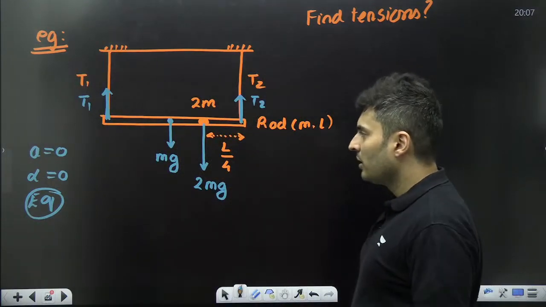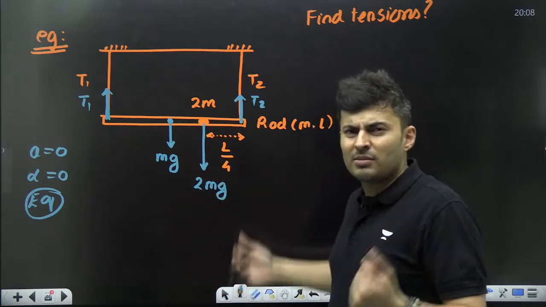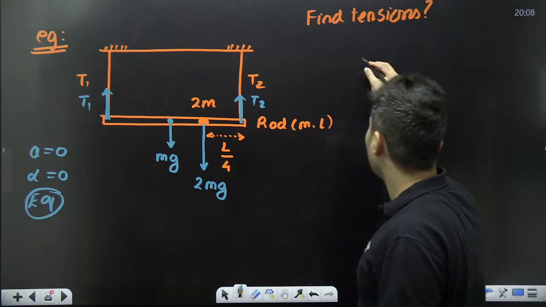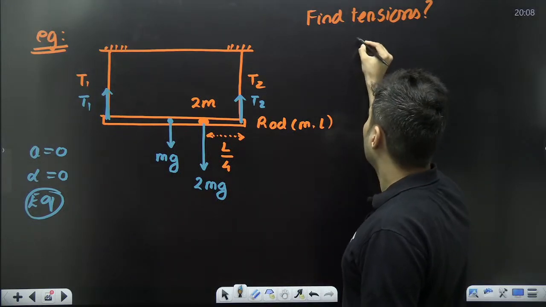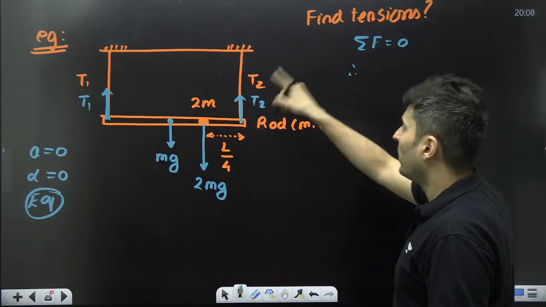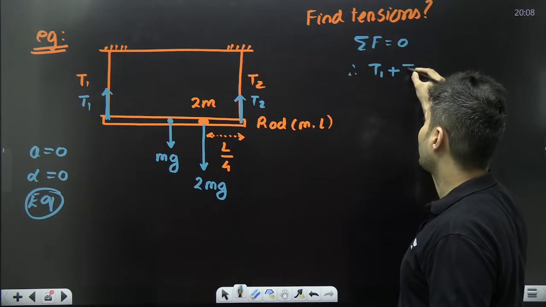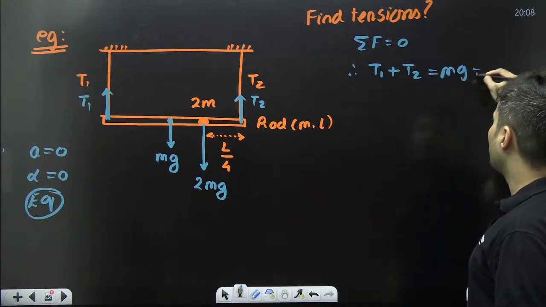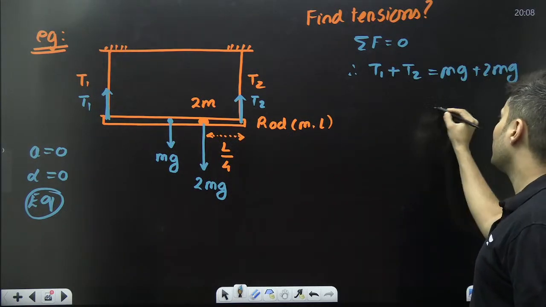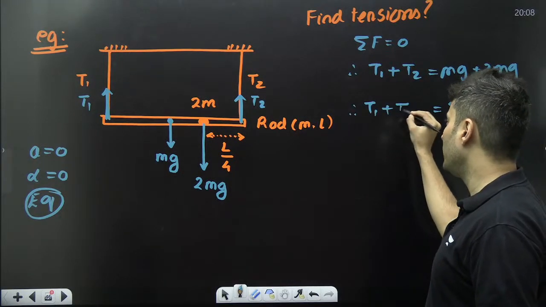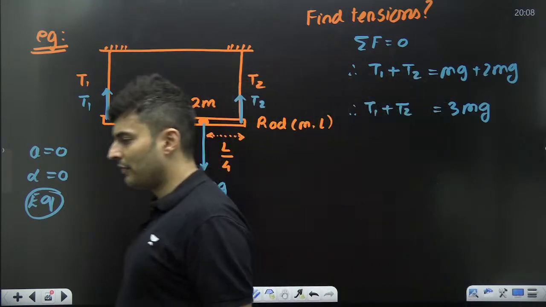If it is not accelerating, all the forces must cancel each other. So the net force is 0. Therefore upward force T1 plus T2 equals downward force, which is mg plus 2mg, that is 3mg. So that is your T1 plus T2. Okay, perfect.